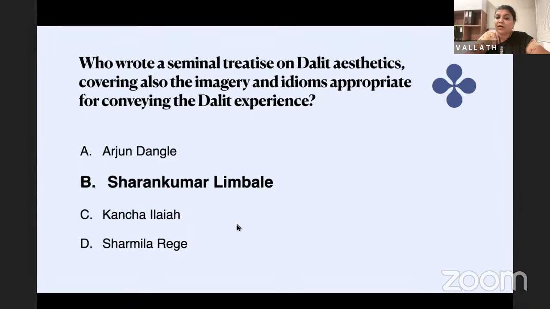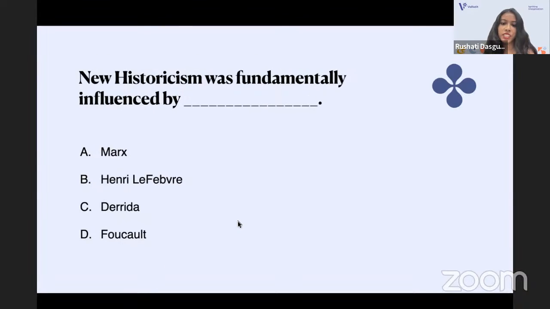It is Sharan Kumar Limbale. And it was originally published in Marathi, which was termed as Dalit Sahityache Saundaryashastra. I hope I'm pronouncing it correctly. It was originally written in Marathi and then published in English as Towards an Aesthetics of Dalit Literature: History, Controversies, and Considerations by Sharan Kumar Limbale.